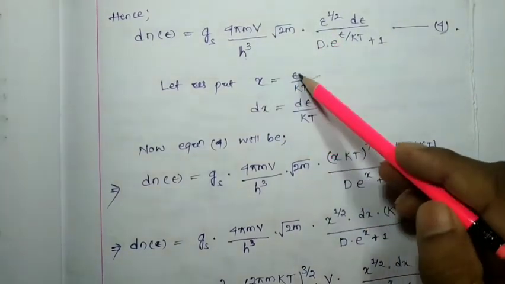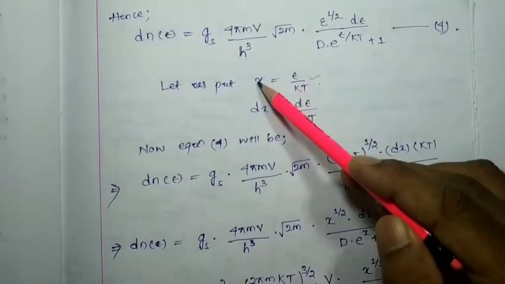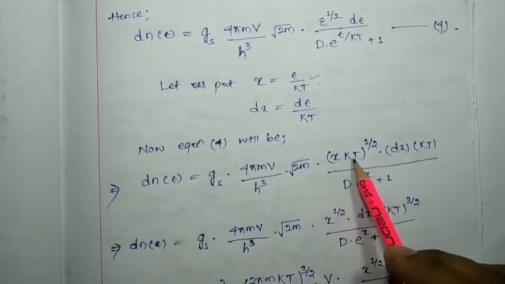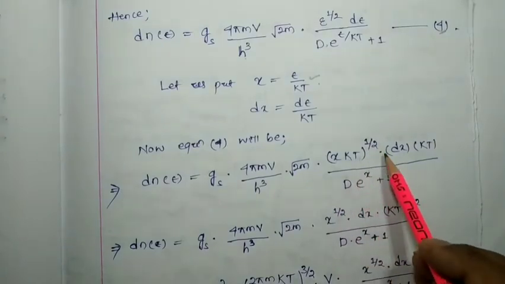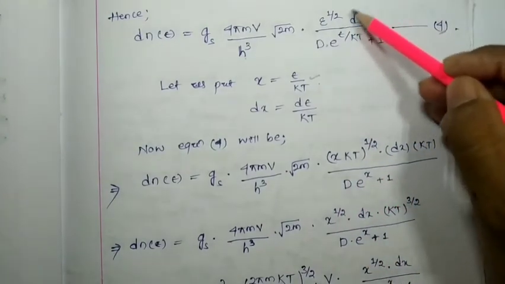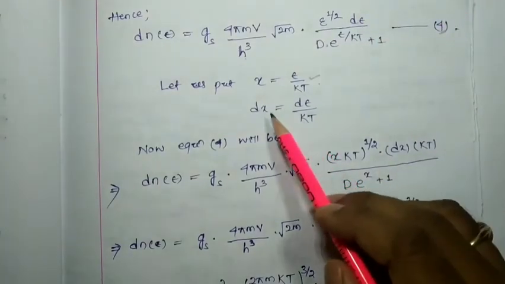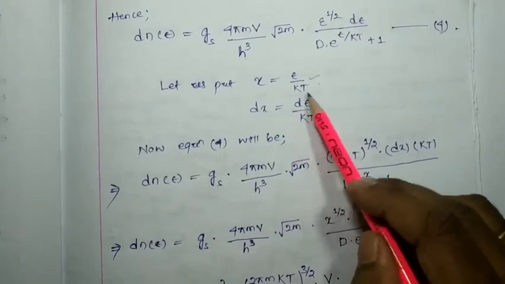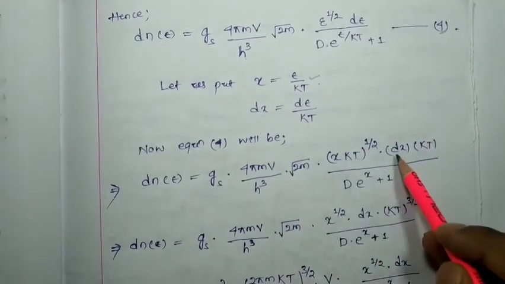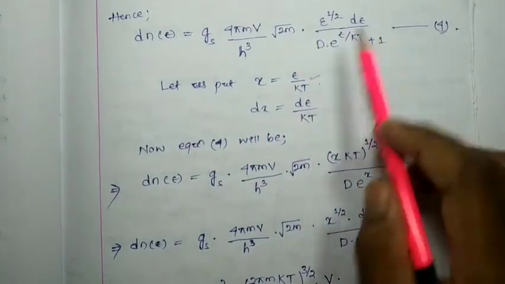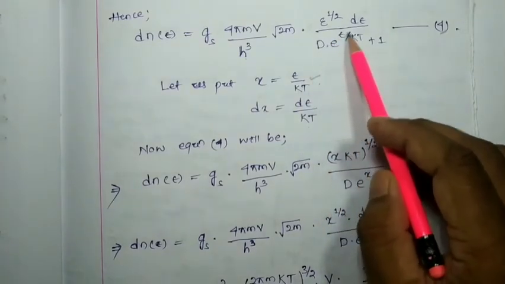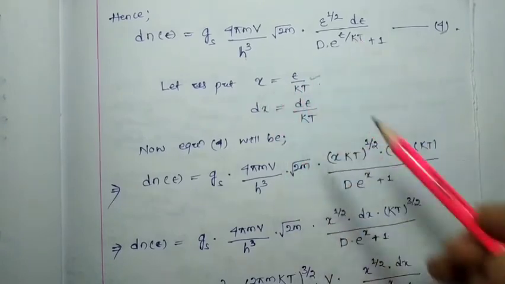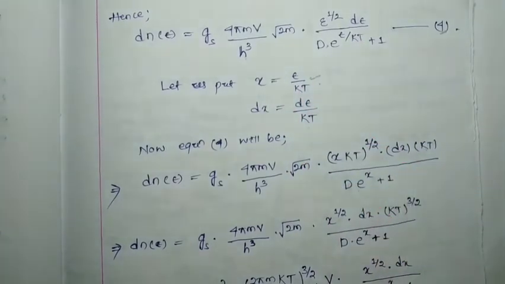If x equals epsilon by kT, epsilon equals x into kT. So instead of epsilon, we can write x into kT to the power 1 by 2 into d epsilon. d epsilon will be nothing but dx into kT. If dx equals d epsilon by kT, so d epsilon will be dx into kT. So dx into kT whole divided by e to the power epsilon by kT plus 1. Here we consider epsilon by kT as x. So e to the x plus 1.